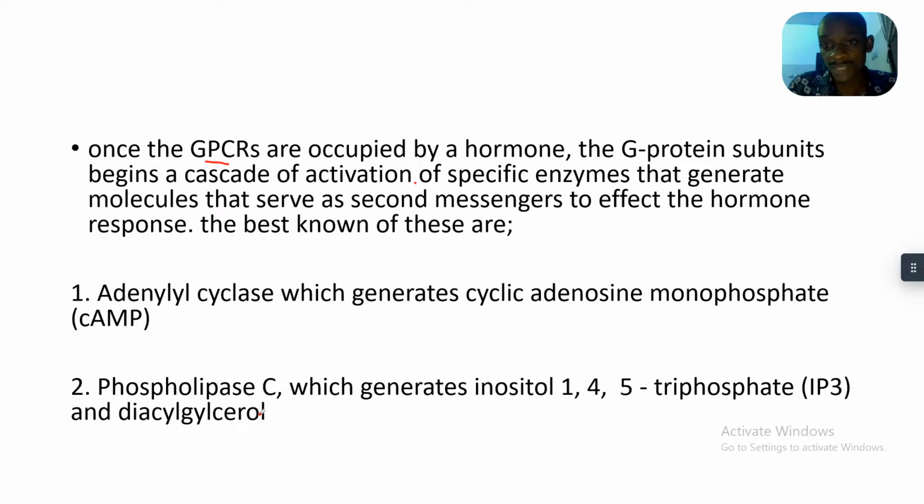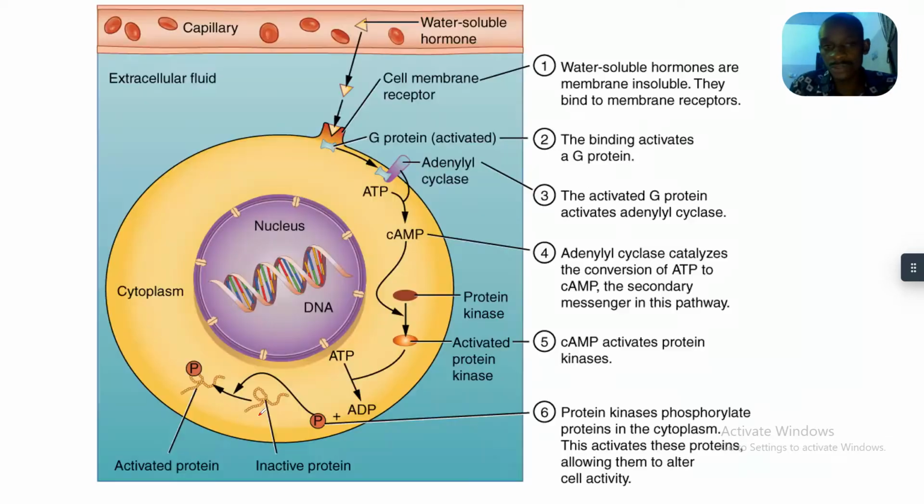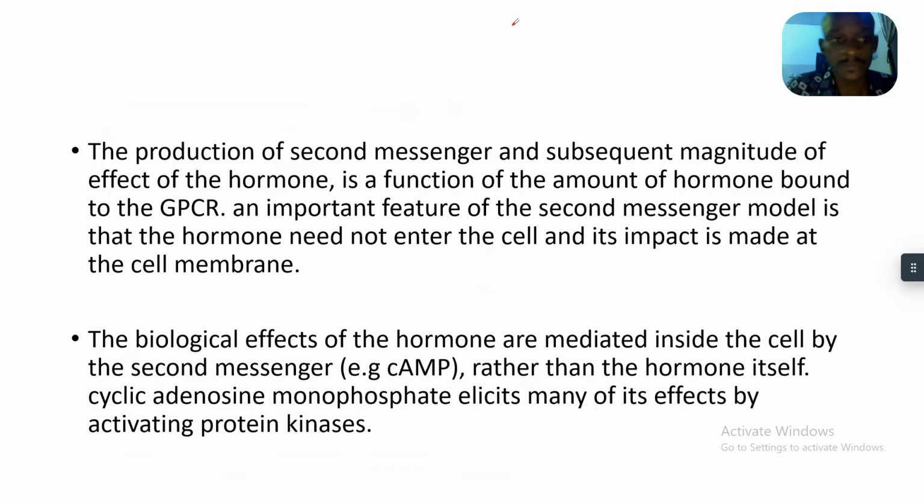These are the second messengers that collect whatever effect this hormone has on the cell and carry it on behalf of the hormone, without the hormone going into the cell. This is just the mechanism of action of water soluble hormones. You could pause this; this is a summary of everything we are talking about. Pause and look at the picture.